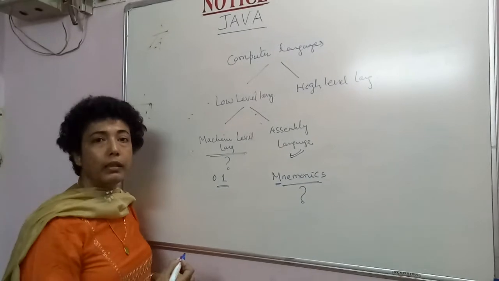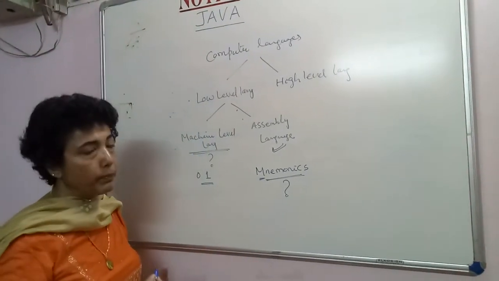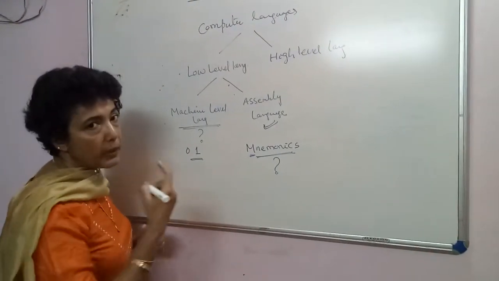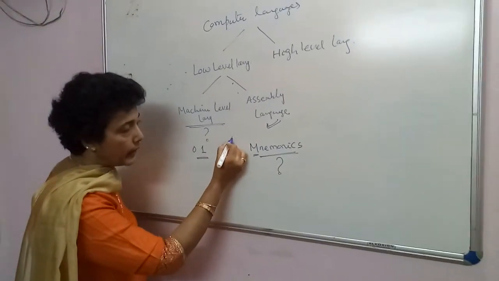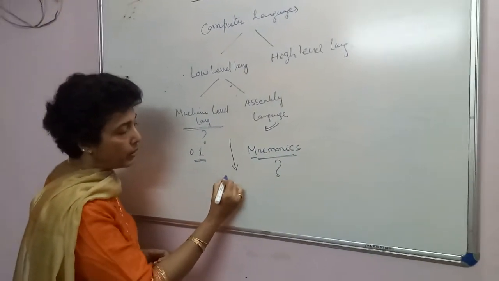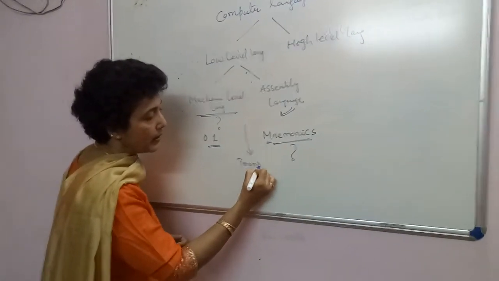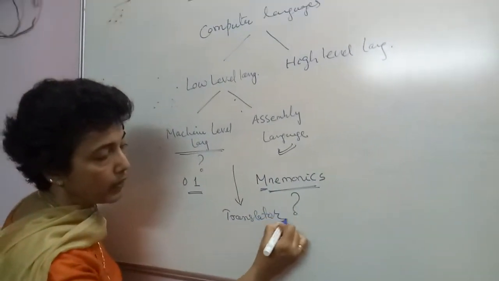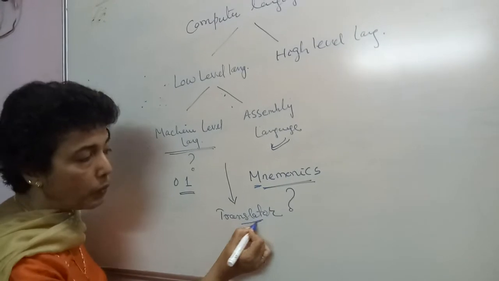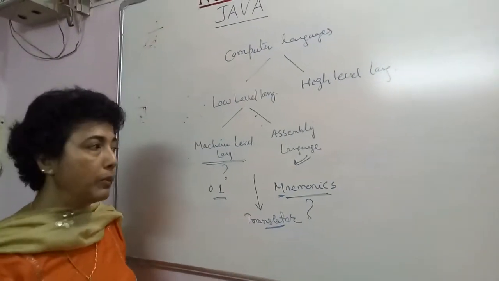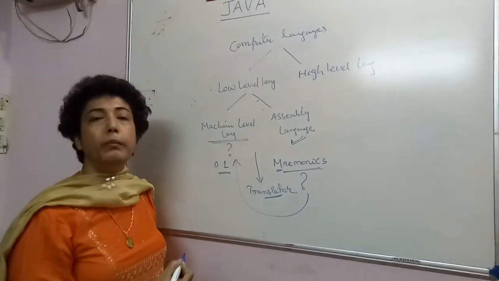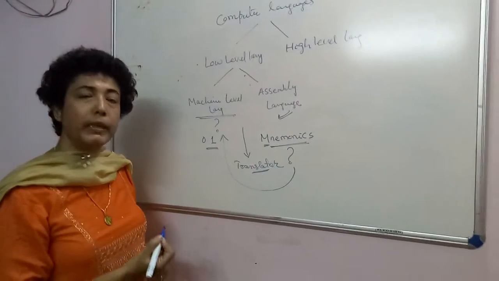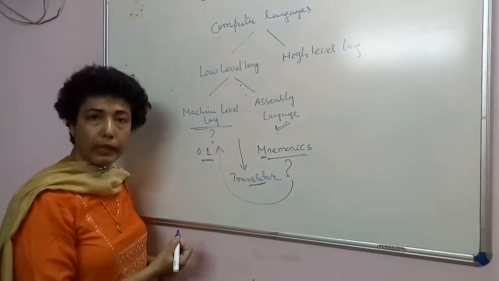So then what was the solution? As a part of the solution, a special type of program was developed, and this program was known as the translator program. The job of this translator program was to convert these mnemonics into machine level code or machine level language.